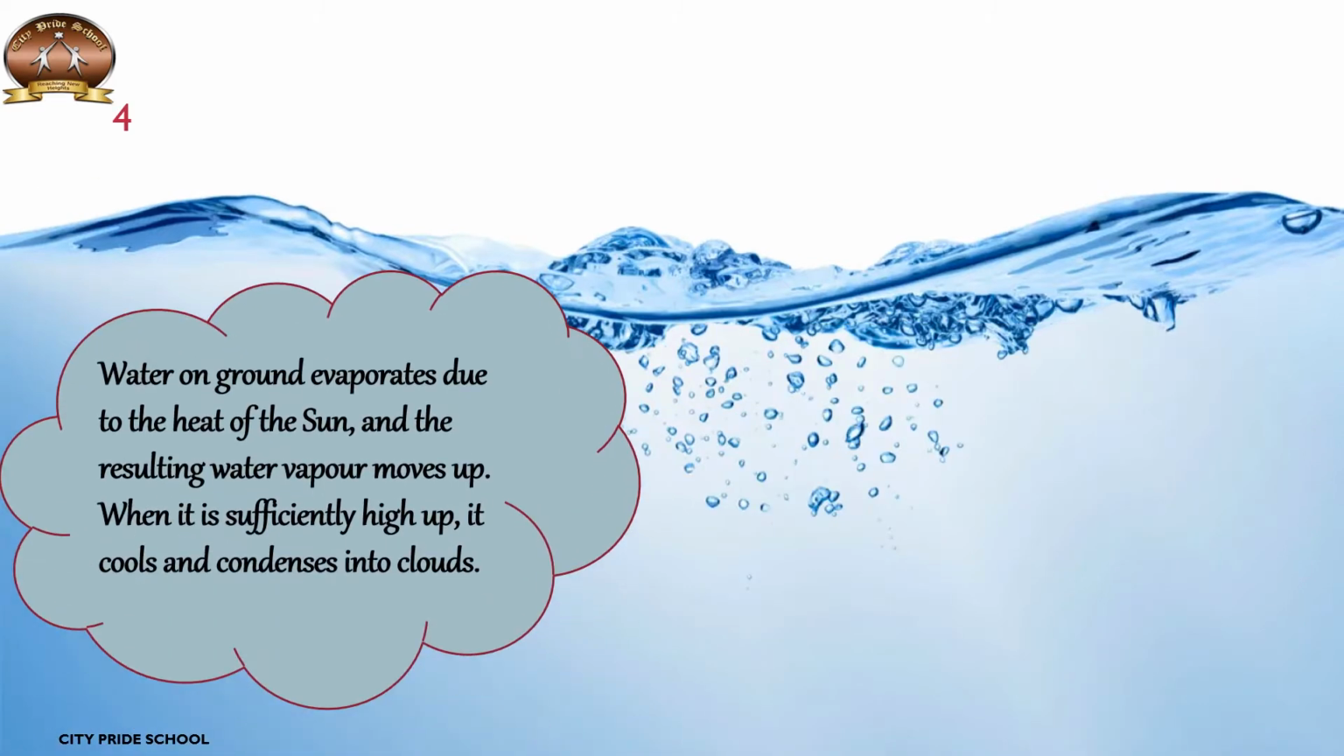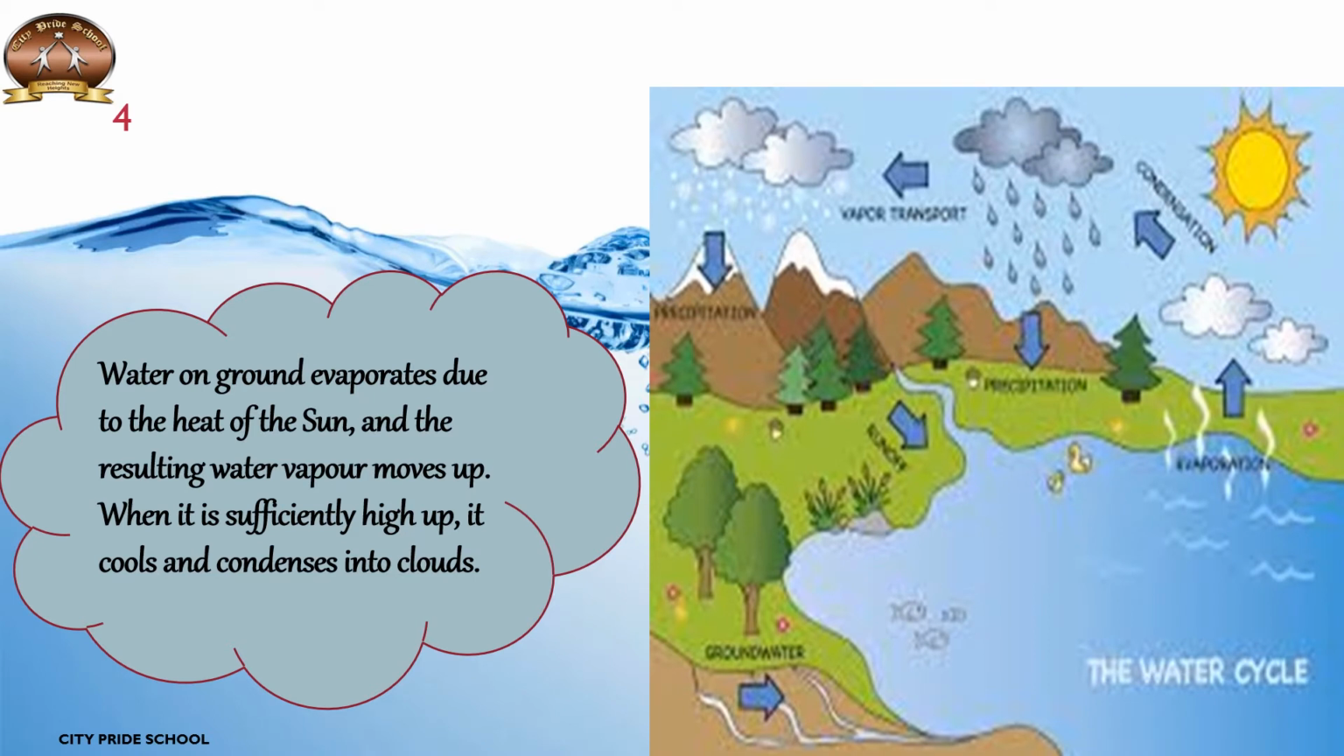Yes. Do you know when water on the ground evaporates due to the heat of the sun and the resulting water vapor moves up? When it sufficiently rises up, it cools and condenses into clouds, and it comes down in the form of rain. And this continual movement of the same water is called the water cycle.